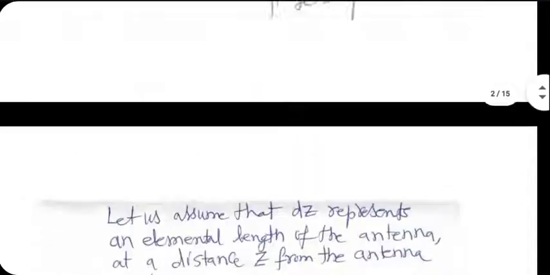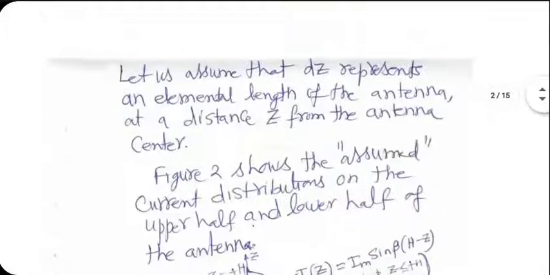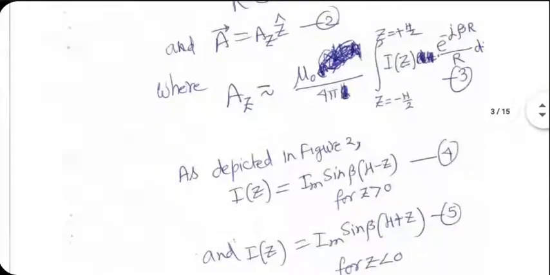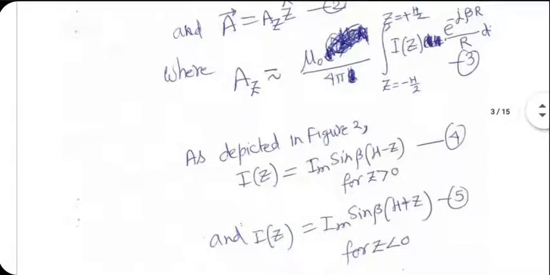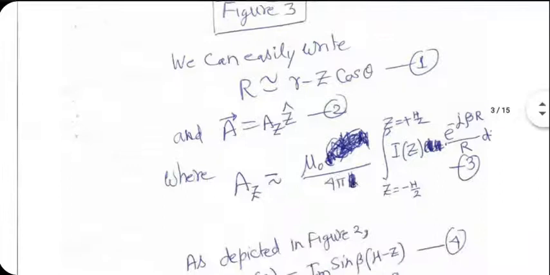Both are given here. So the integral has to be broken up into two parts, and appropriate correction for capital R in terms of small r also has to be brought in. That would bring z in the e to the power minus j beta r term also. Integrals are going to be very complicated in this case.